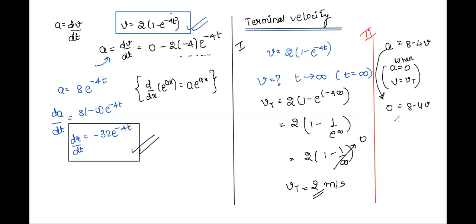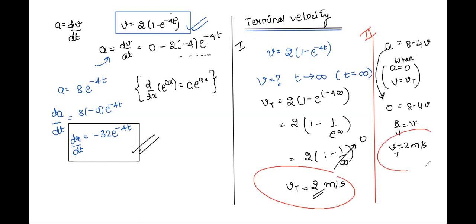So we get 8 by 4 is equal to v, or v is equal to 2 meter per second. Is it the same answer which we got on the other side? Matching? Yes, Mahila, you are absolutely correct. Terminal velocity is 2 meter per second.